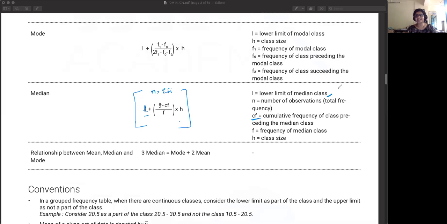Manasvi, yes, you need to find CF for all median problems. And ma'am, what if we have an even number of classes? So we will not get an exact middle, right? No. It's not the middle class based on your class intervals. It is the middle class based on your frequency. I'll tell you how to find the median. Because of this formula, you need to know how to make a cumulative frequency table for all the median problems.